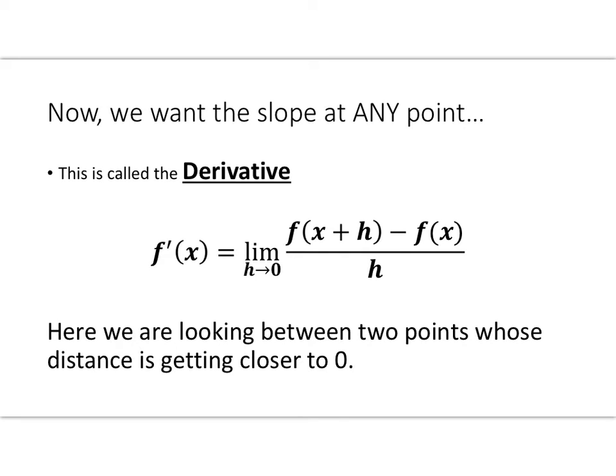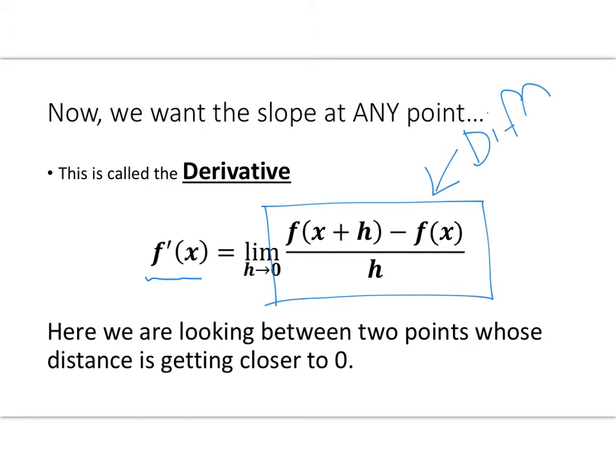And finding the slope of a curve at any point is what we call the derivative. So the definition for derivative is that f prime of x, that's our notation we're going to use for derivative, is the limit as h approaches 0 of f of x plus h minus f of x all over h. Now this piece here should look pretty familiar. This is our formula for the difference quotient. So we did a lot of work with that difference quotient because we're going to be using it a lot here so we can calculate derivatives.